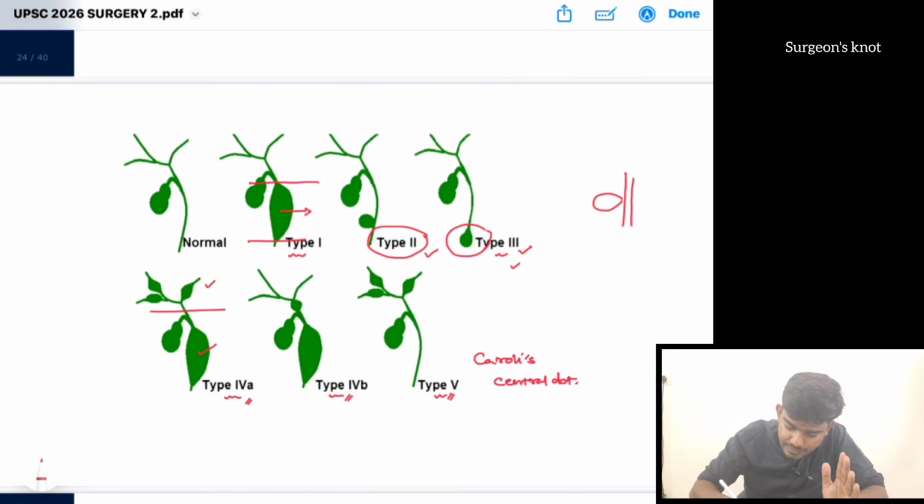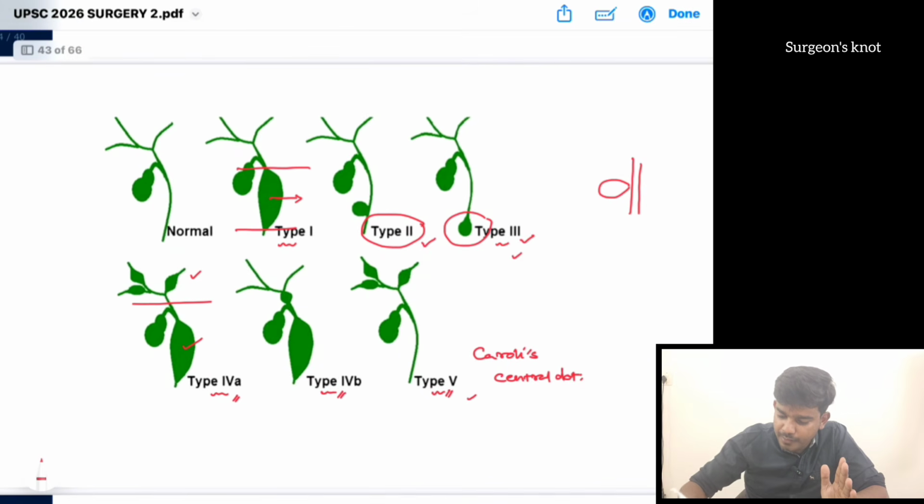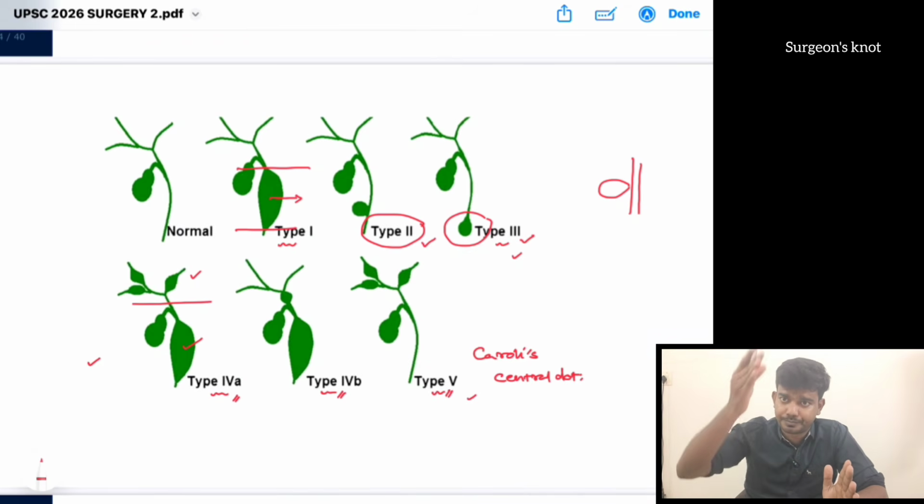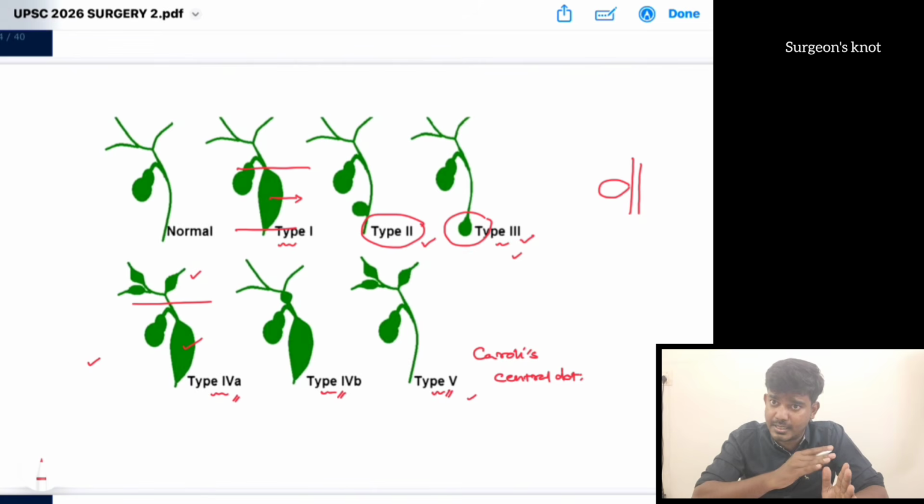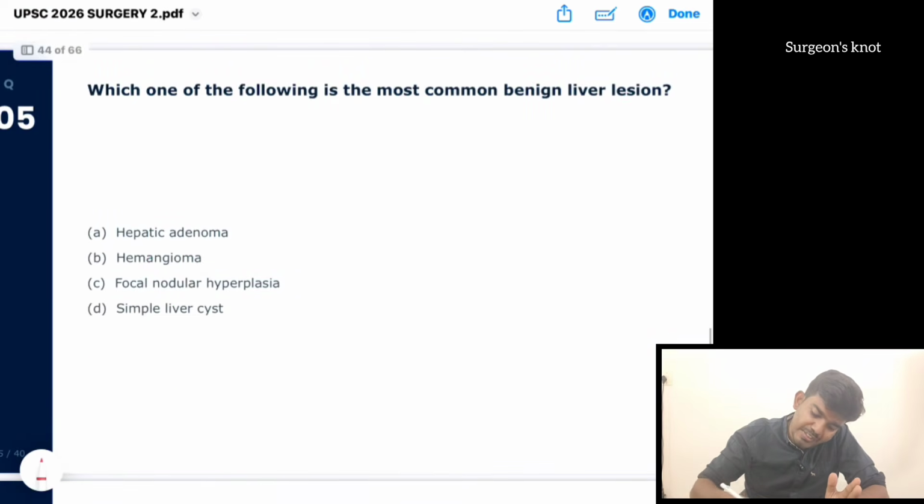Suppose if it is involving the liver, then either we can remove the liver segments, or otherwise we have to go for transplant. Here in type 5, if it is partially involved we can do resection, and if it is involved completely, transplant. Similarly in type 4 also, if the liver is involved partially, we can go for segmental resection, and if completely, we have to go for transplant.